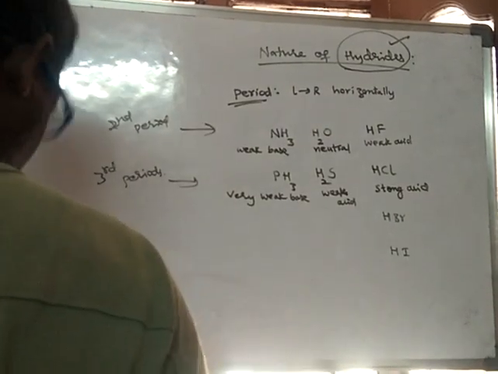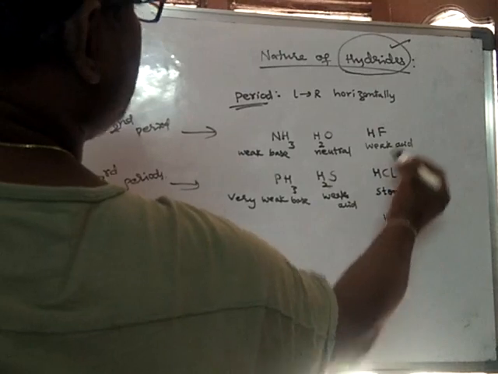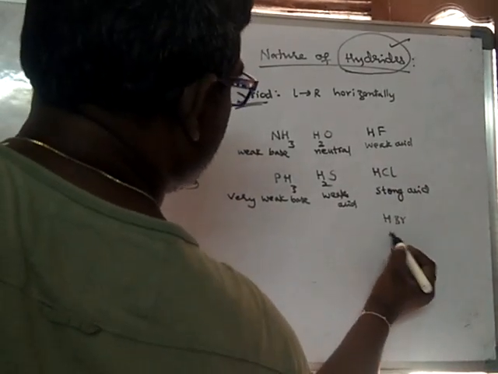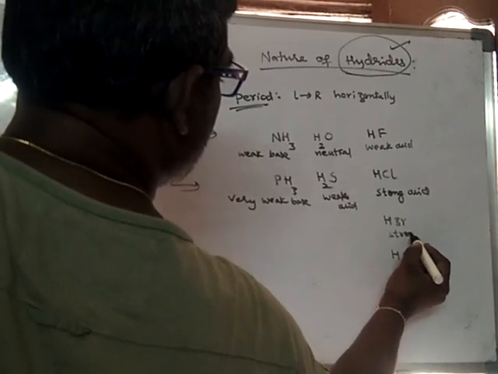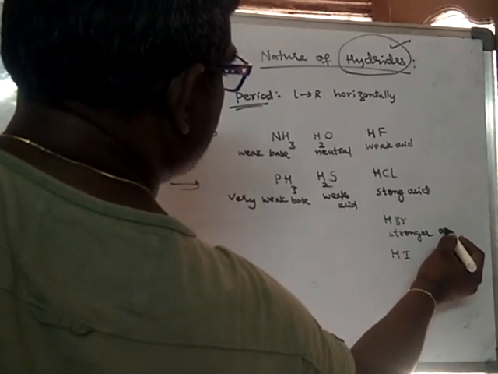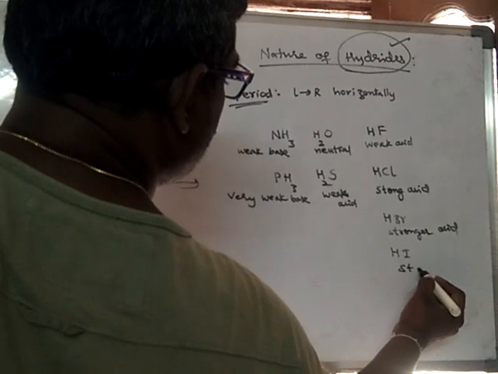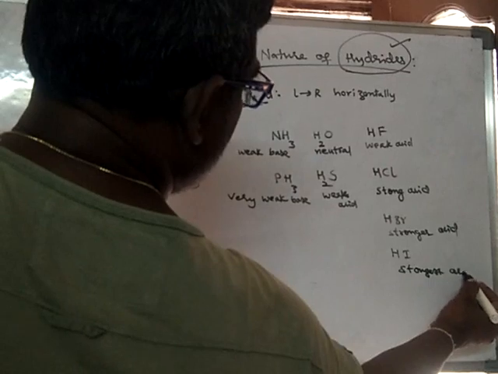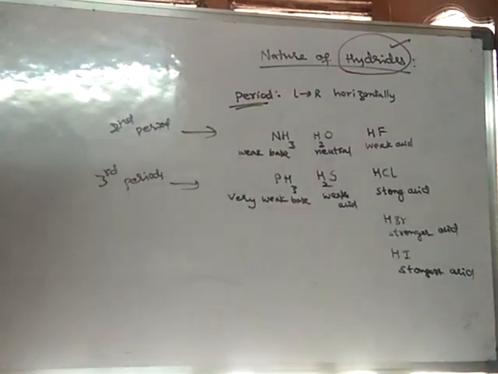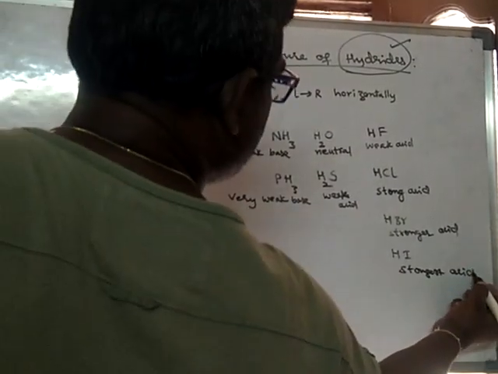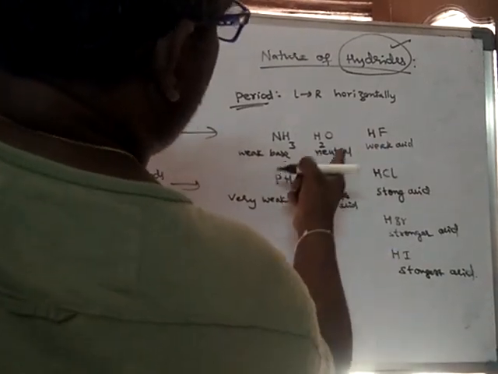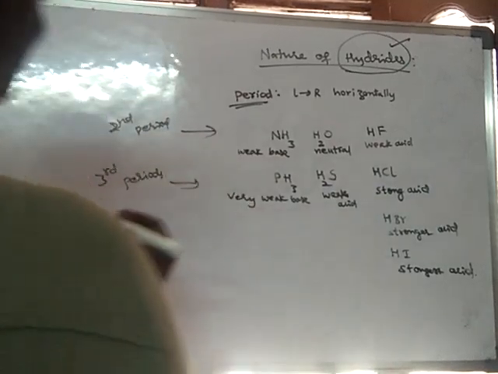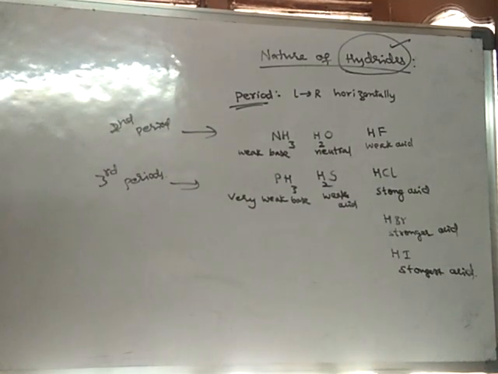If we consider the acidic strength of hydrates, weak acid, strong acid, stronger acid, and the strongest acid. Out of HF, HCl, HBr and HI, HI is the strongest acid.